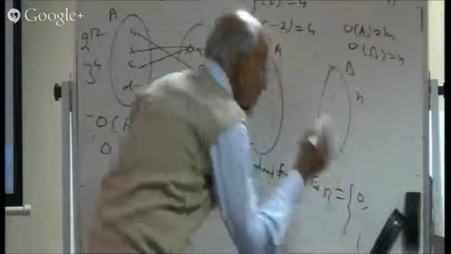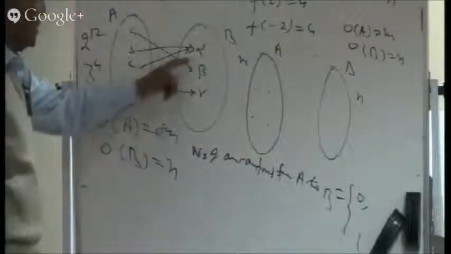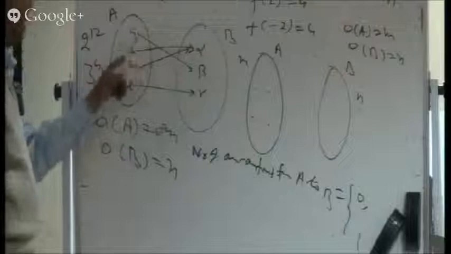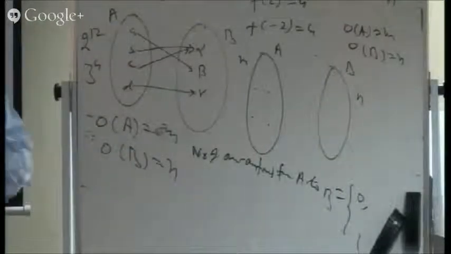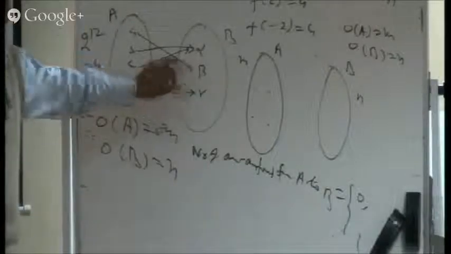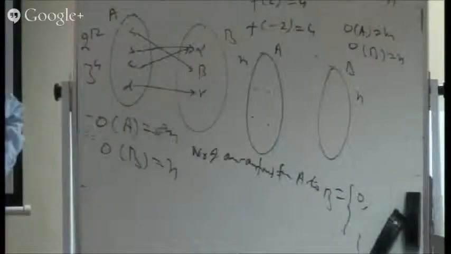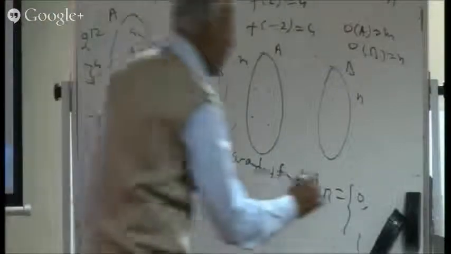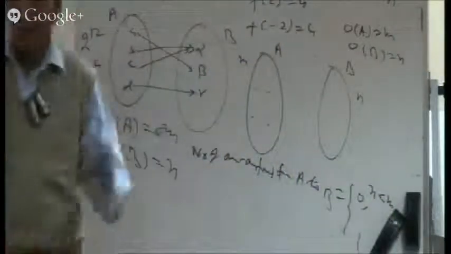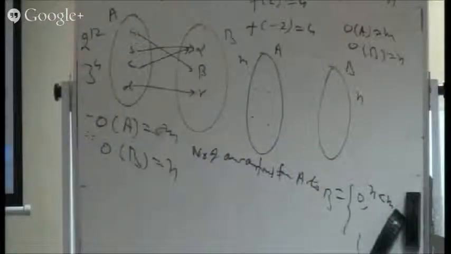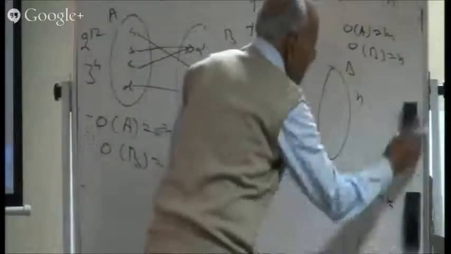This number is equal to 0, no such functions, provided N is less than M. If this number is smaller than this number, then there cannot be any 1-1 function. So if N is less than M, then no 1-1 function, 0. The number of such functions is 0, or in other words, there is no 1-1 function. But if N is greater than or equal to M, then the possibility is there.